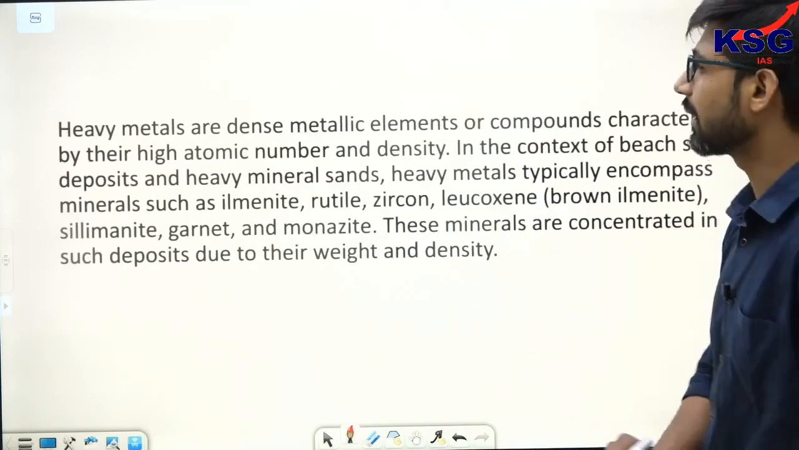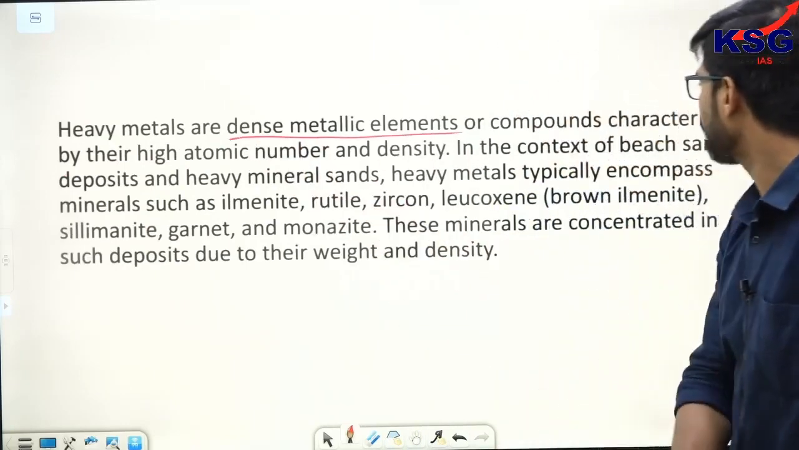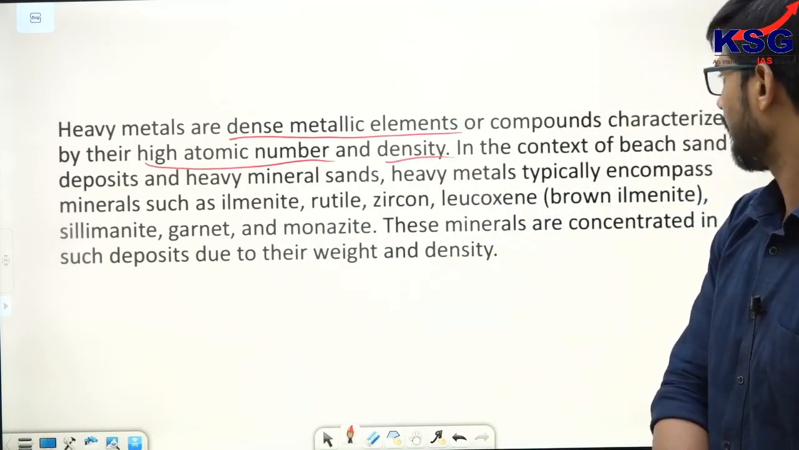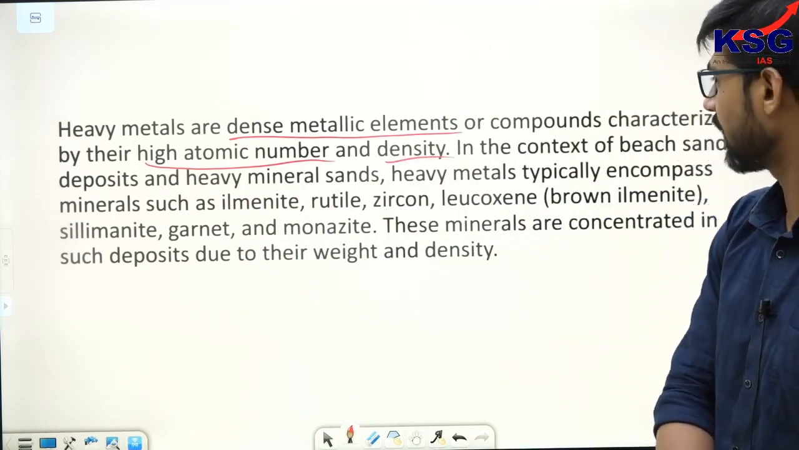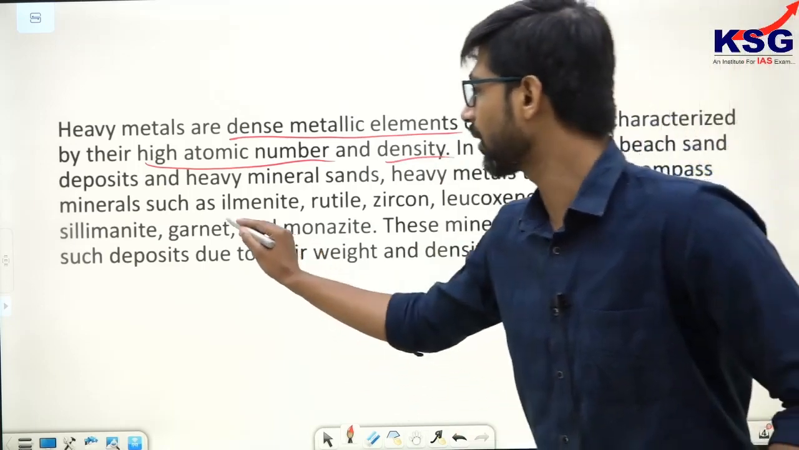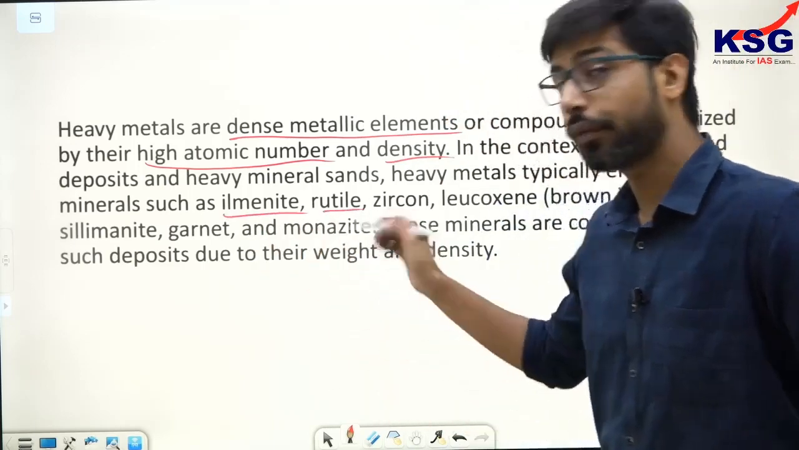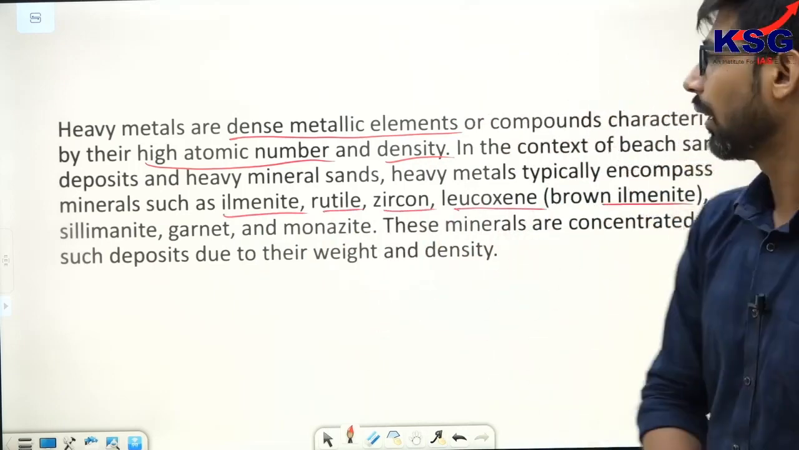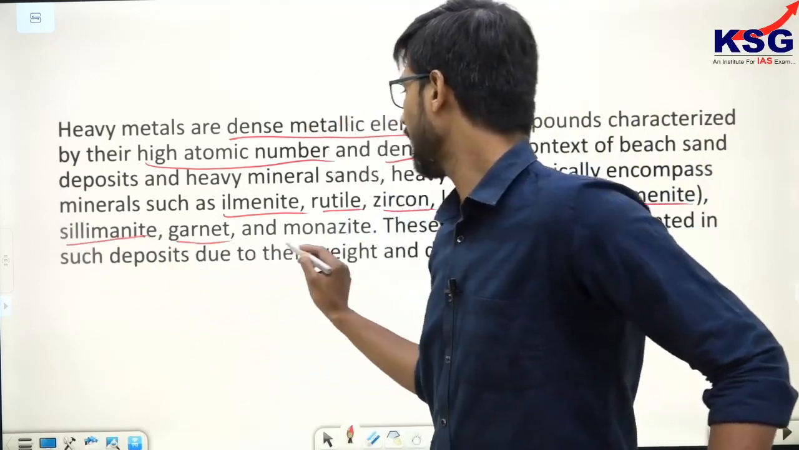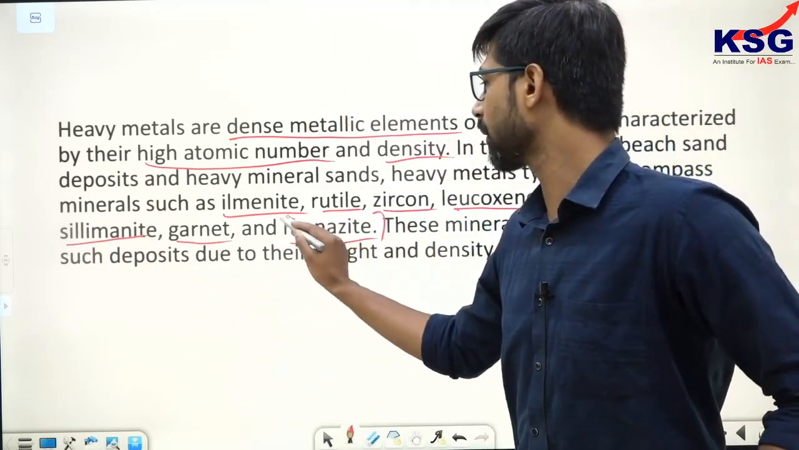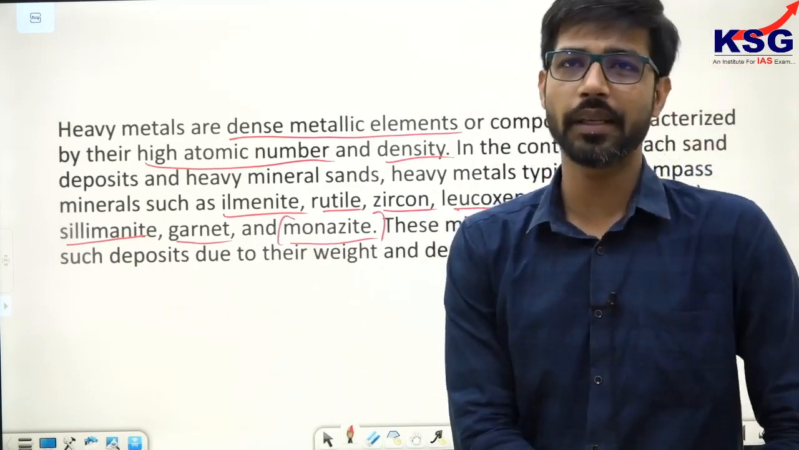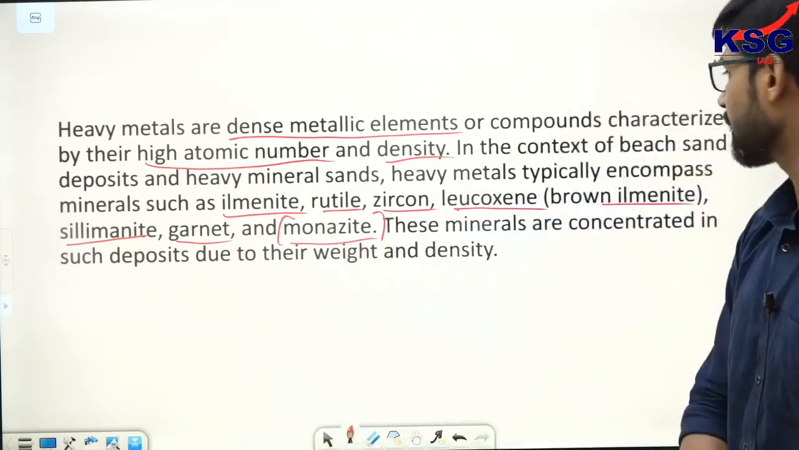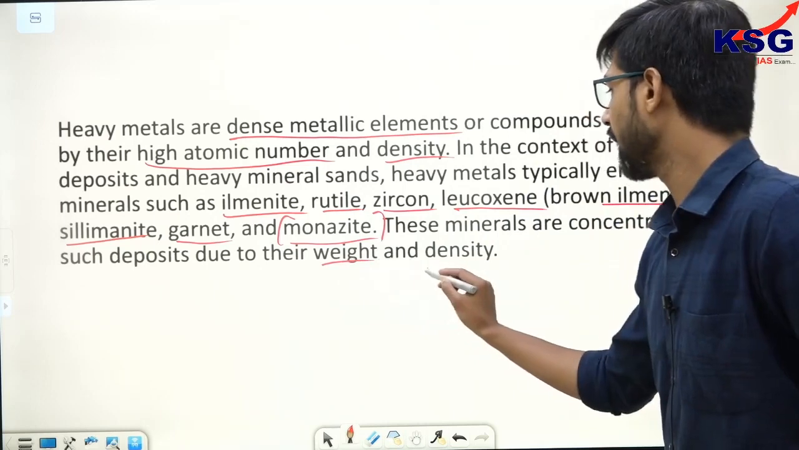What are heavy metals? These are dense metallic elements or compounds which are characterized by their high atomic number and high atomic density. In beach sand deposits and heavy mineral sands, these heavy minerals typically encompass ilmenite, rutile. For future reference, please remember zircon, leucoxene, that is brown ilmenite, sillimanite, garnet, as well as monazite. India has a substantial deposit of monazite. There is a specific place called monazite sands in Kerala, wherein these deposits are seen. These minerals are concentrated in such deposits due to their heavy weight as well as high density.